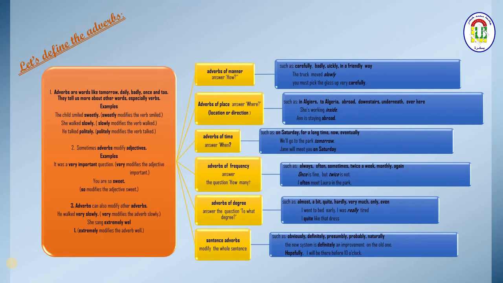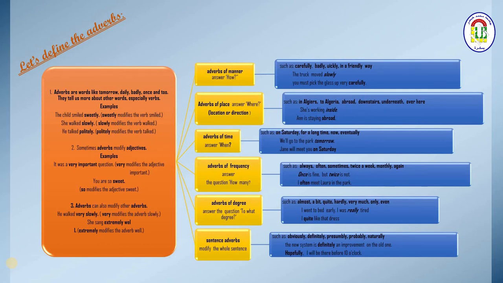The adverbs. Of course, if you want to talk about any part of speech, we have to define it. So let's define what the adverb is. The adverb is a word among the different words in English. It is a part of speech in English. Adverbs are words like tomorrow, daily, badly, once, and too.